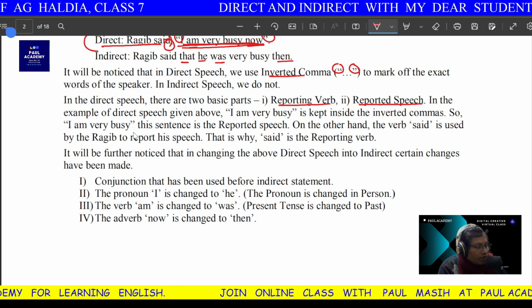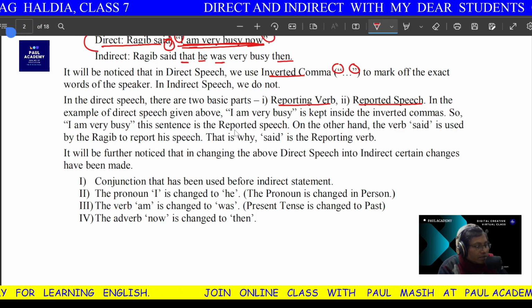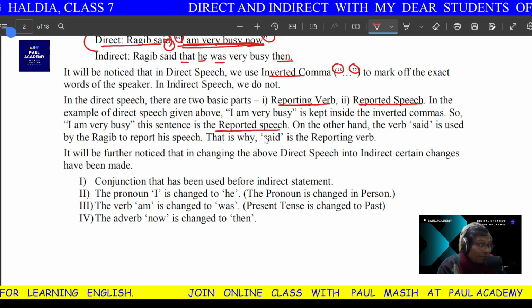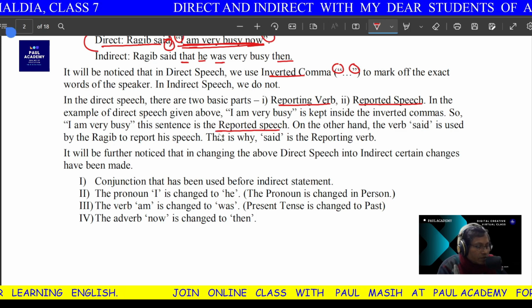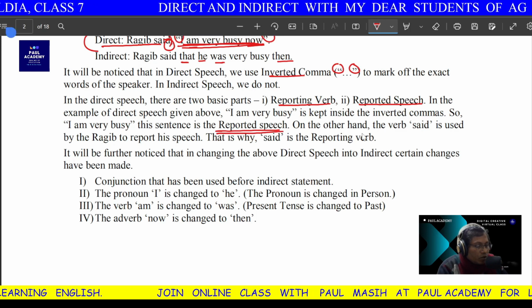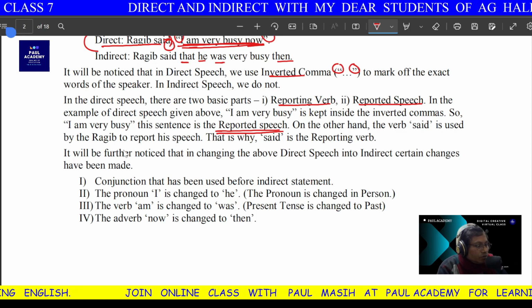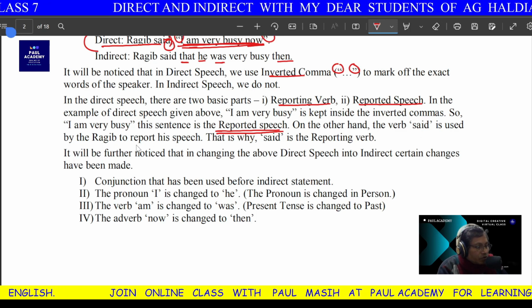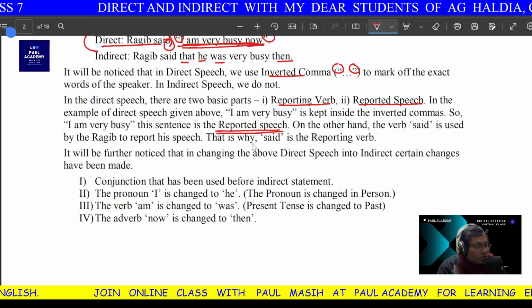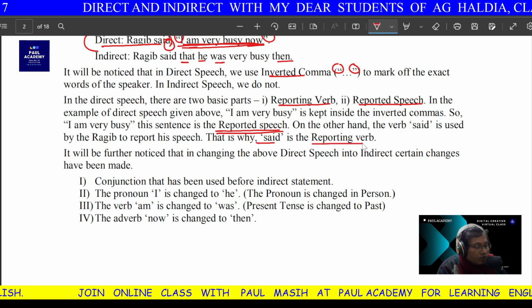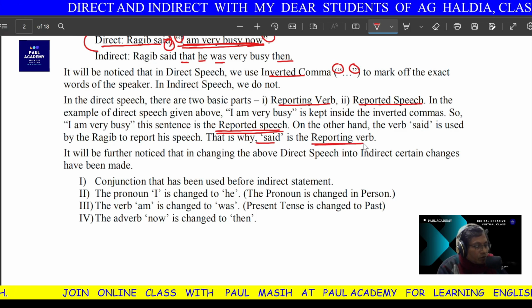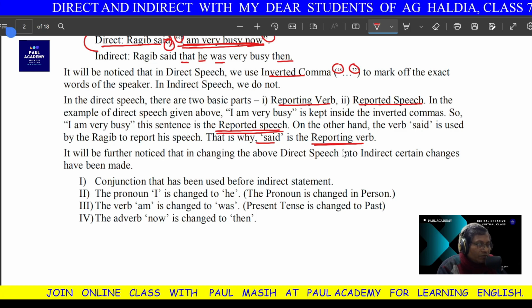This sentence is called reported speech, and we have to change this speech. On the other hand, the verb "said" is used by Rajiv to report his speech. That is why "said" is called the reporting verb. So, the reporting verb always stays outside the inverted commas.